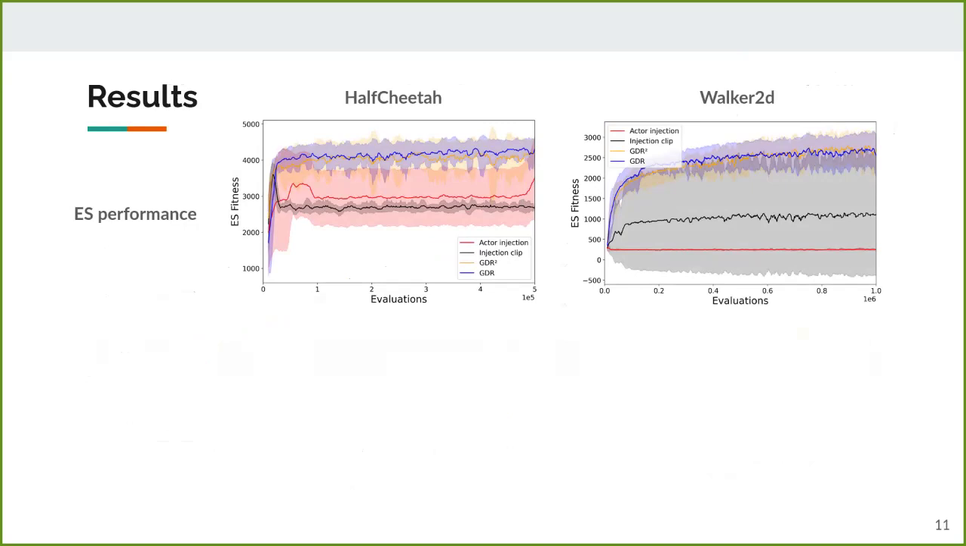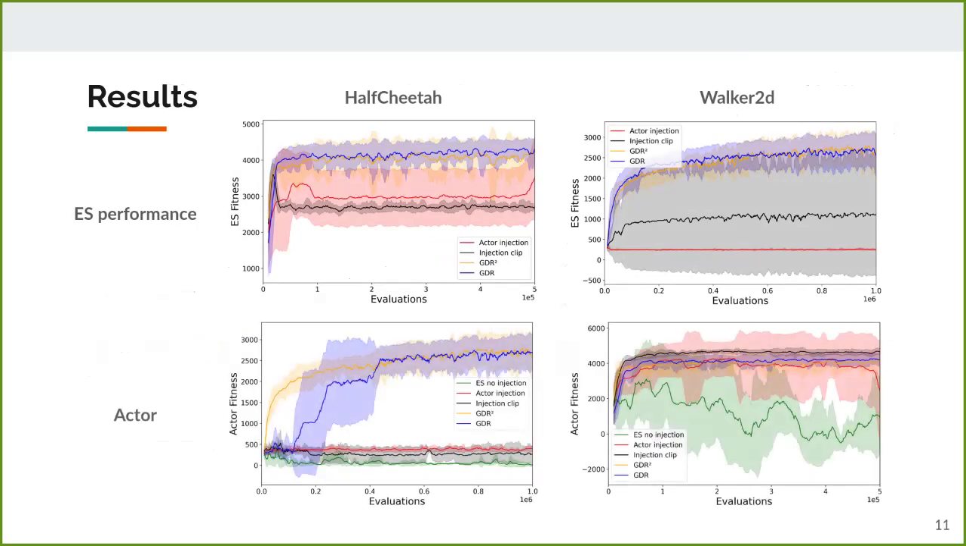When we look at the fitness of the ES on the left, the ES with GDR in blue and yellow can reach better scores than active injection in red, and than other methods to fix injection in black. While we constrain the actor to stay genetically close to the ES, symmetries and permutations in neural networks still allow it to find interesting policies, as we see with the fitness of the actor. Keeping the actor close to the ES can actually help it find better policies and learn, as seen on HalfCheetah in the bottom left figure.